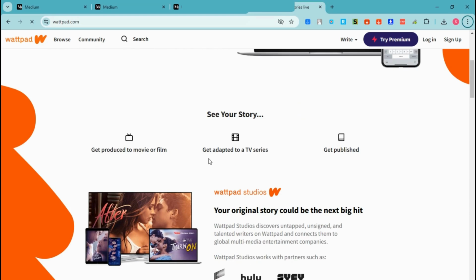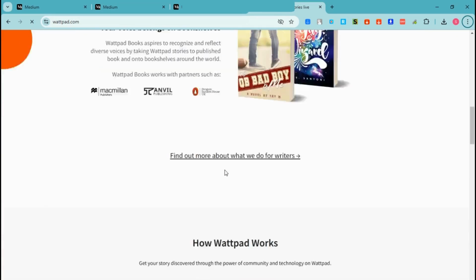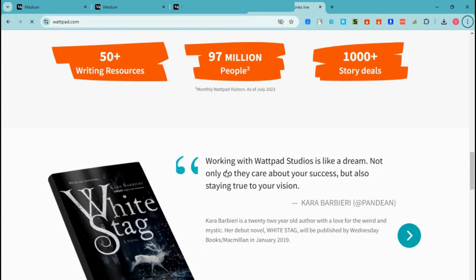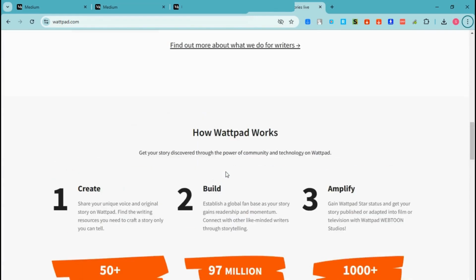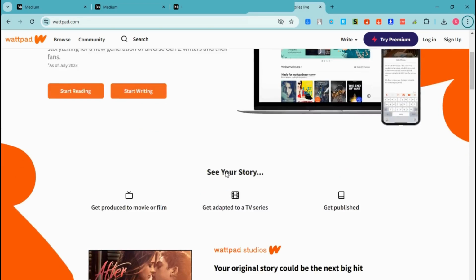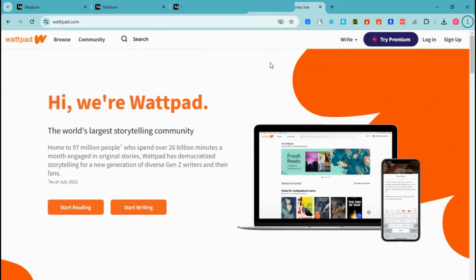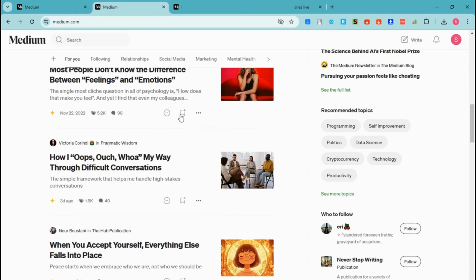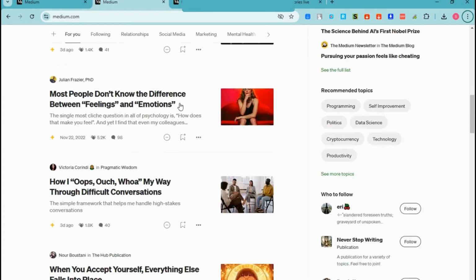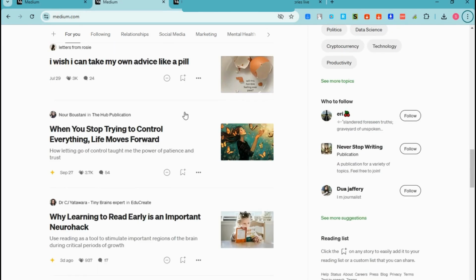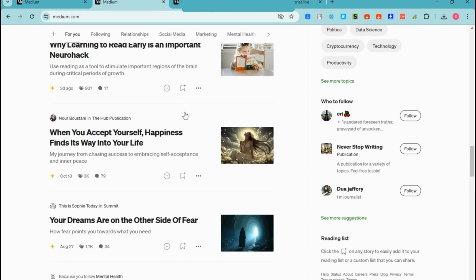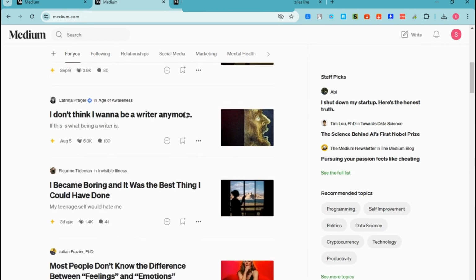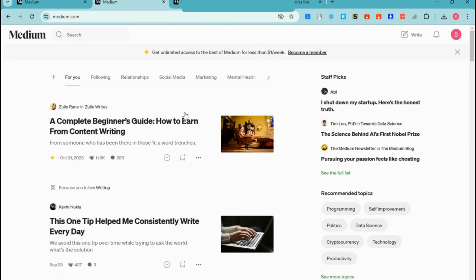Okay, aside from that, if you don't feel like proceeding with that, then there are other options. I mean, you can go to Wattpad and start earning here. So Wattpad also is a platform where you can publish and earn money. Now, talking about the difference between the two, Medium and Wattpad are both popular online, but in summary, Medium is geared towards sharing informative articles and essays for a professional and thoughtful audience, while Wattpad focuses on creative writing and storytelling within a community oriented environment.